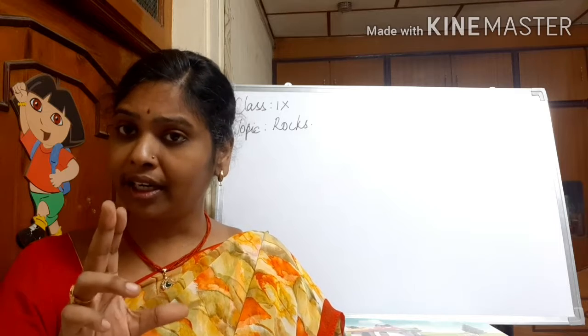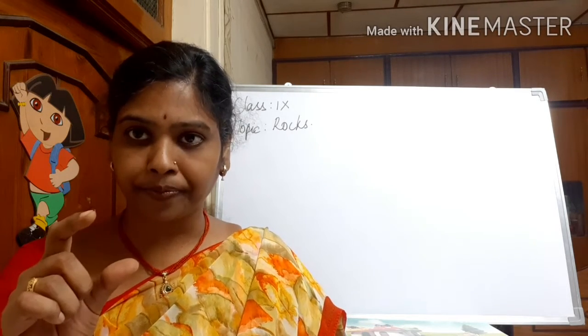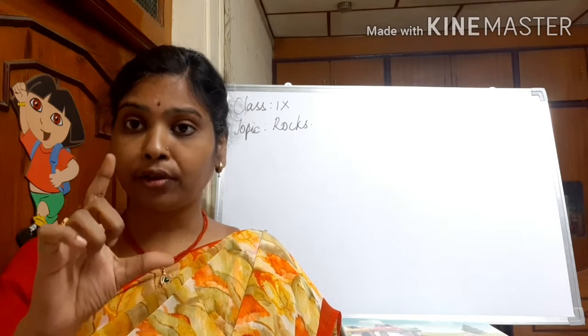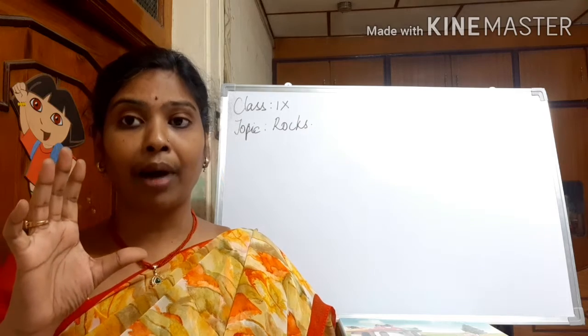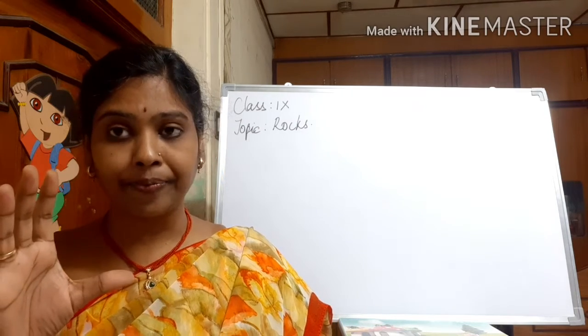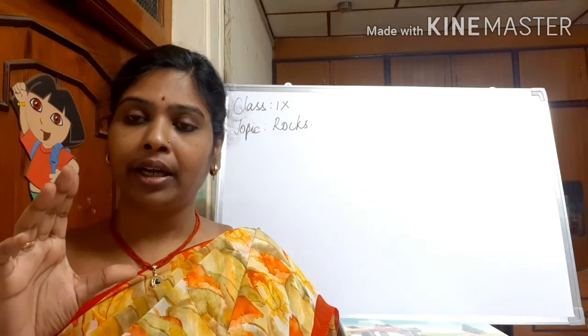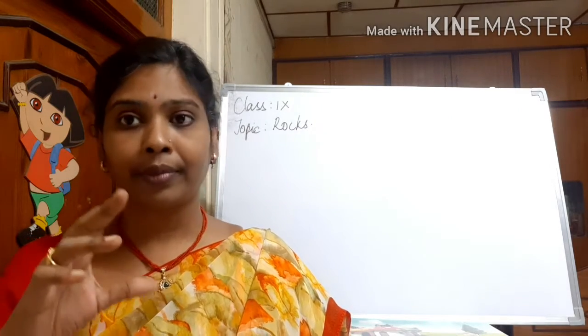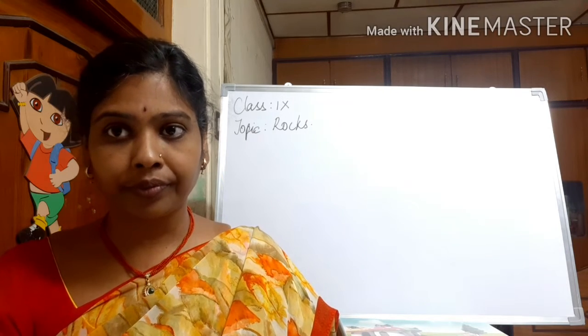Rocks generally do not have a particular chemical composition. Ore is a very large amount of mineral. Iron ore, aluminium ore, bauxite is aluminium ore, right?